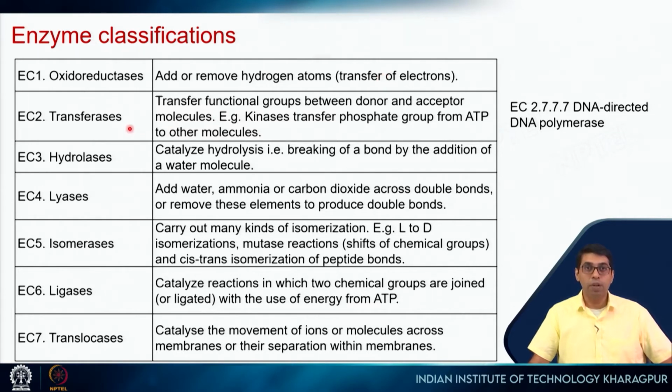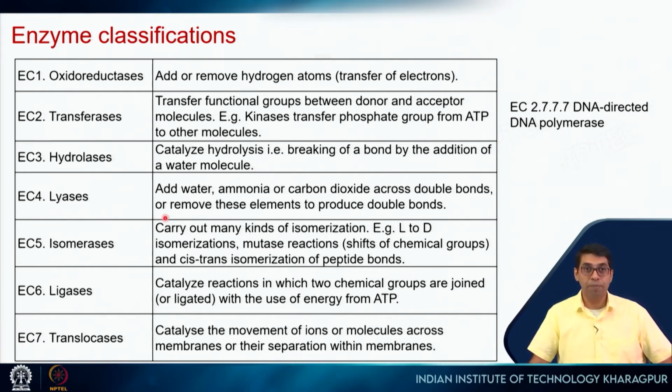The second one is called transferases, right? So in this case, certain functional groups are transferred between donors and acceptors. For example, kinases are enzymes that transfer a phosphate group from ATP to other molecules, and this other molecule can be other proteins also. Hydrolases are enzymes which will break a bond by the addition of a water molecule. For example, we will see the example of chymotrypsin. So a peptide bond will be broken by addition of a water molecule, so that a COOH group and an NH2 group will be formed.